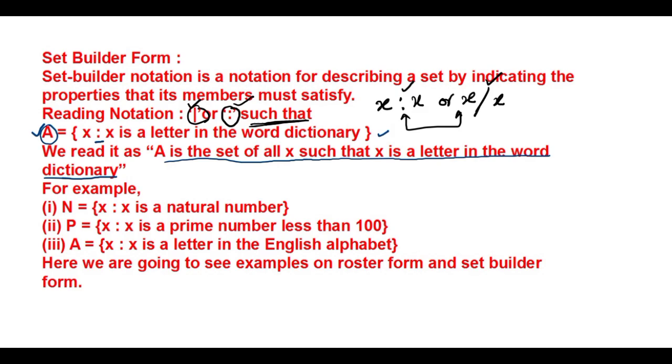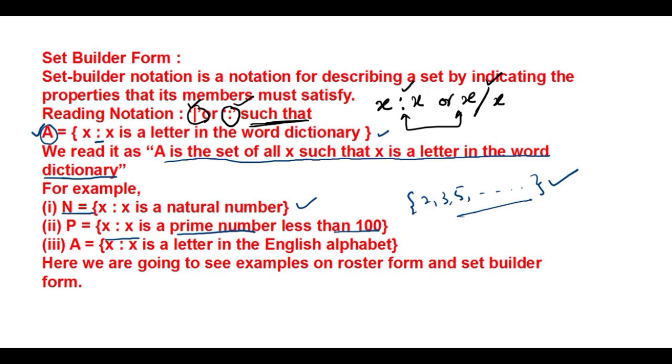Some more examples are there here. A is the set of natural numbers, x such that x is a natural number. And this one, x such that x is a prime number less than 100. Do you know what a prime number less than 100 is? If we write 2, 3, 5 and so on, this is called roster form. Based on the property, just one simple phrase we have used, prime number less than 100, this is the set builder form.